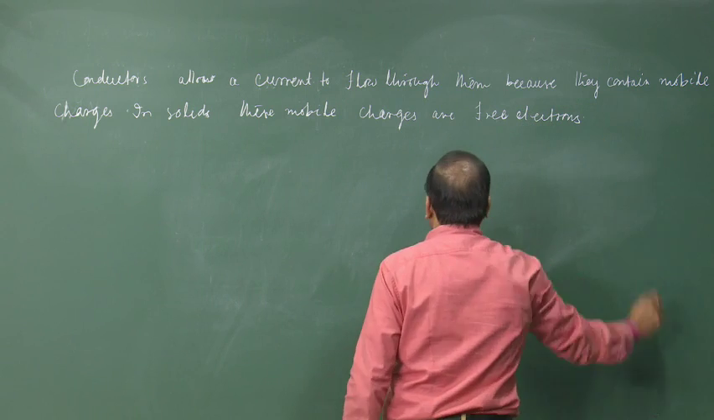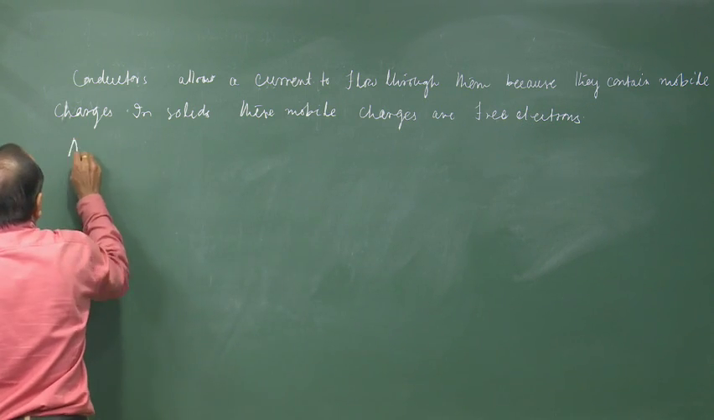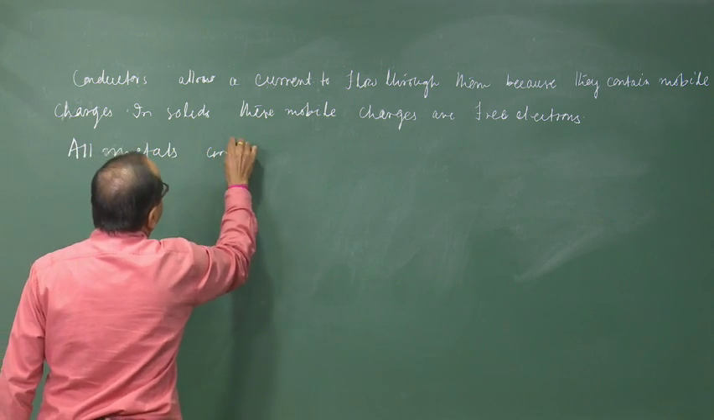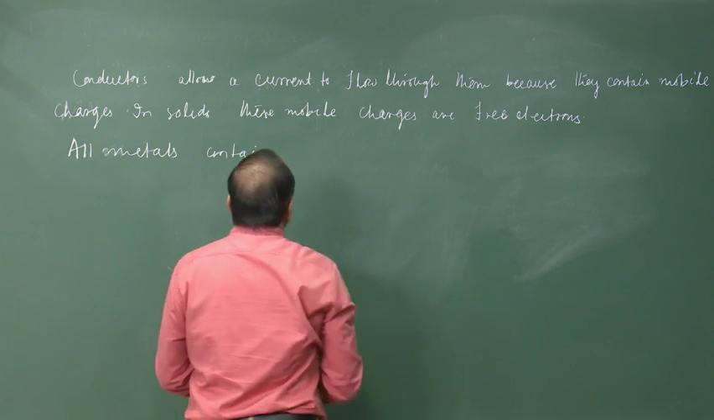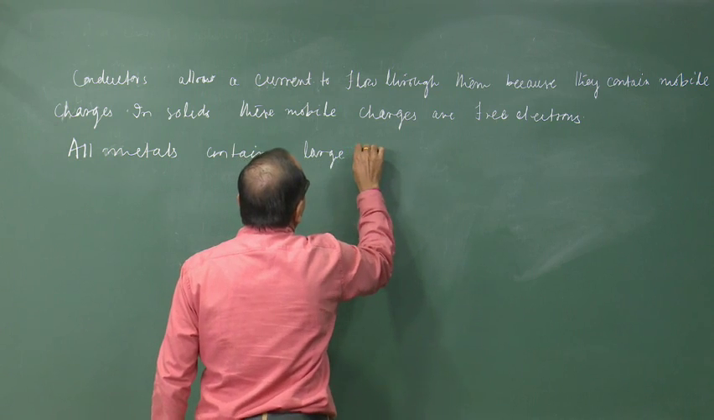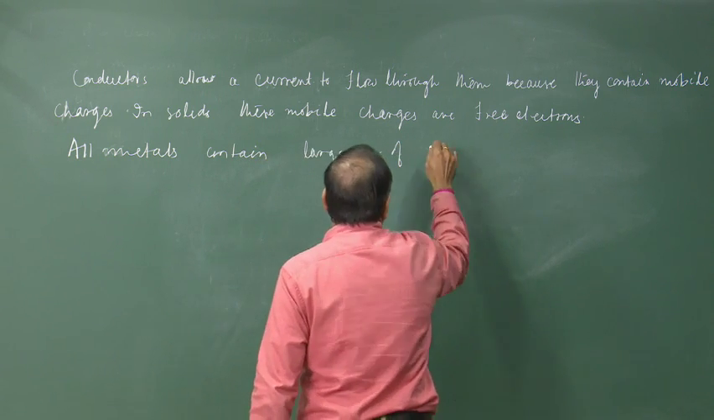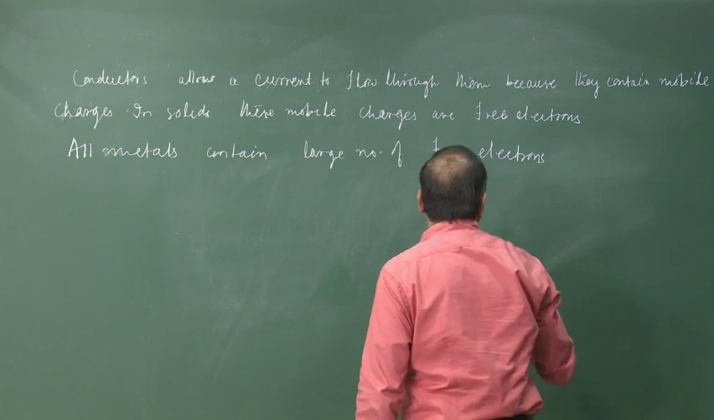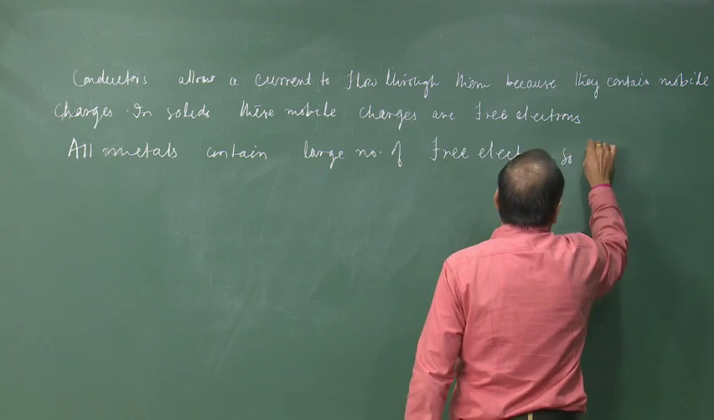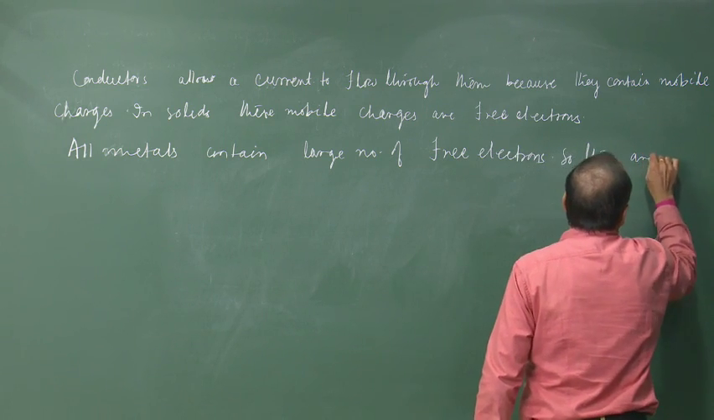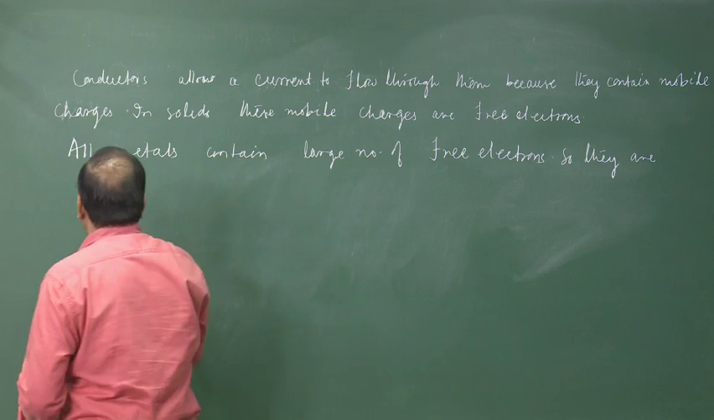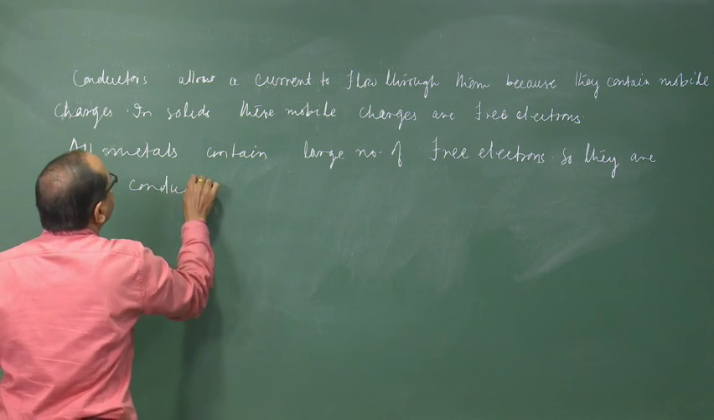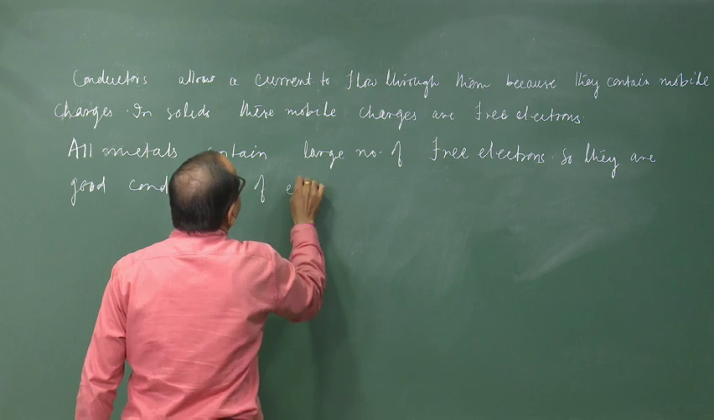All metals contain a large number of free electrons, so they are good conductors of electricity.